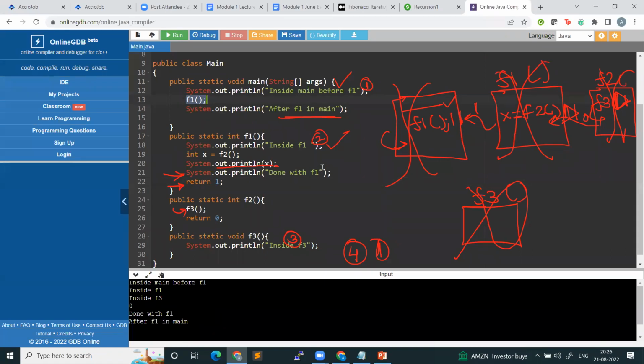Okay. So is everyone able to understand the flow of execution of functions? Yes, is it making sense? See, the interesting part that you have to understand is that the moment a function starts running, a context will be created for that function and that context starts running. Now, whenever you make another function call, that function context will be paused and you go to the new function execution. And when you return, the function context will be destroyed and you come back to the context where you had paused at the end.